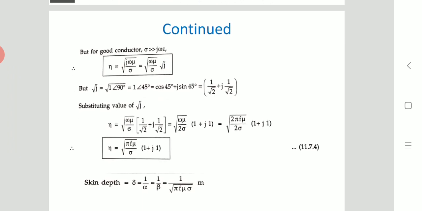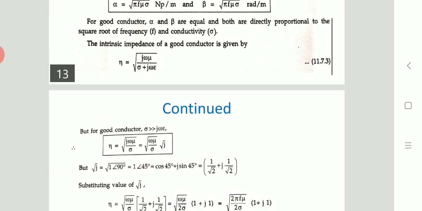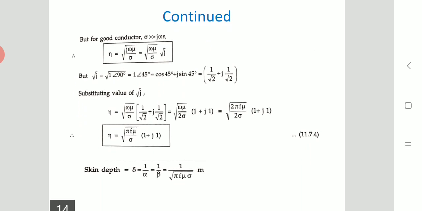Now for a good conductor sigma is very much greater than omega epsilon, so j omega epsilon is neglected. Therefore eta is equal to root of j omega mu by sigma.